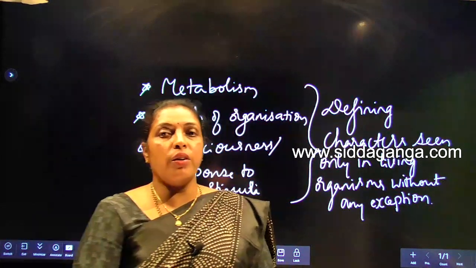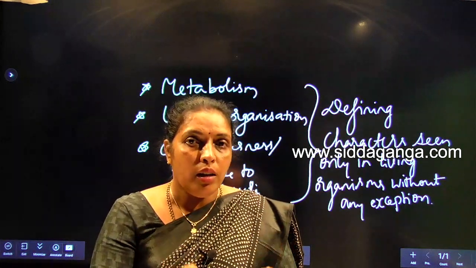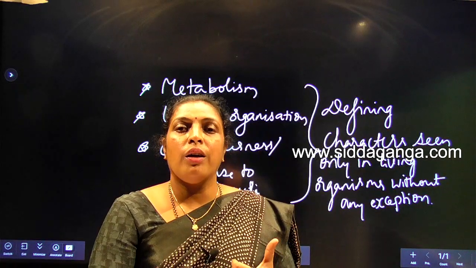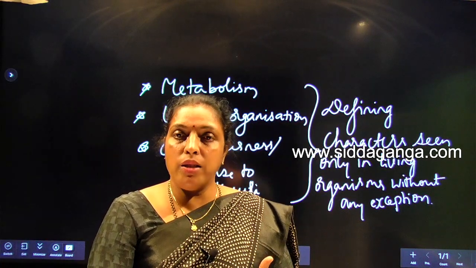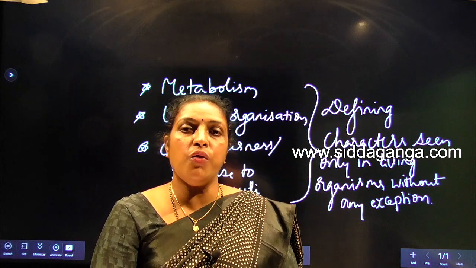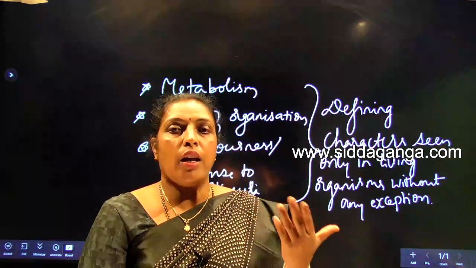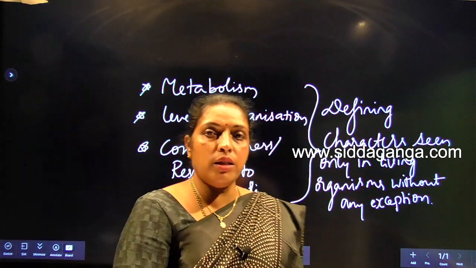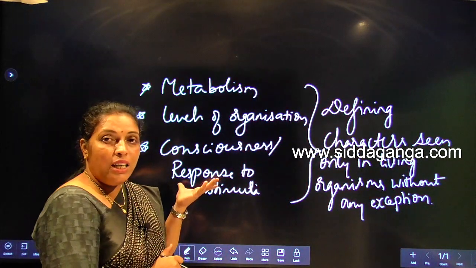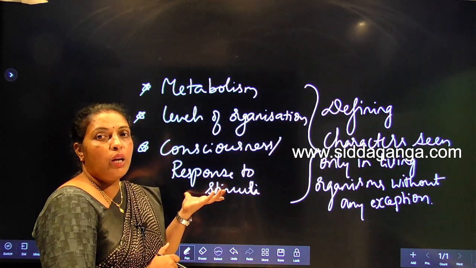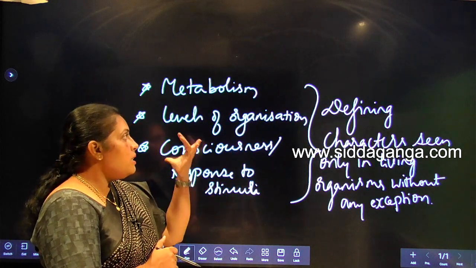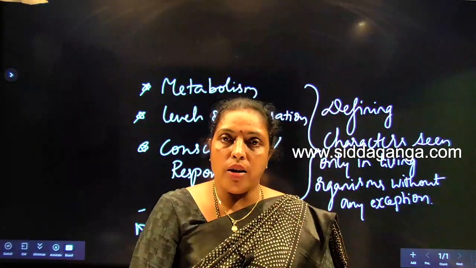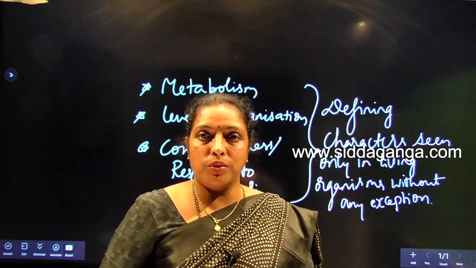Reproduction, you have studied. Even though it is seen only in living organisms, there are exceptions, like mules, sterile worker honeybees, and infertile human couples. Even though they are living, they are unable to reproduce. So reproduction is not considered a defining character, whereas these three are seen in all living organisms without any exception. So these three come under defining characters in living organisms. Understood? Thank you everyone.